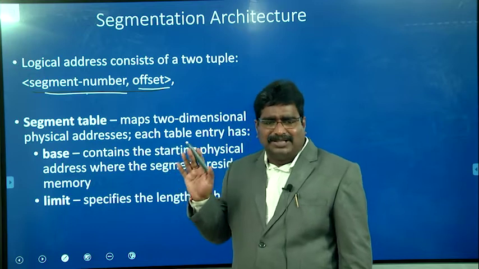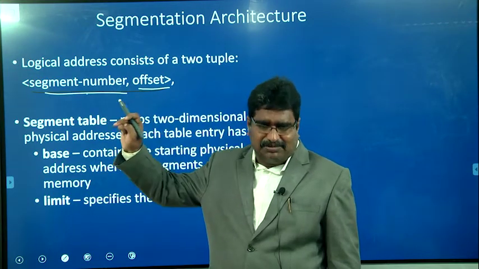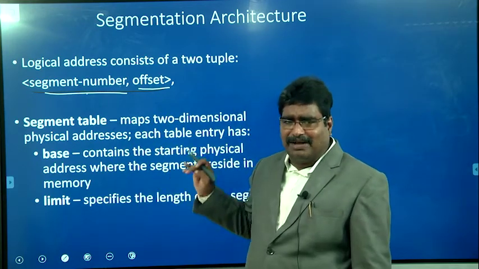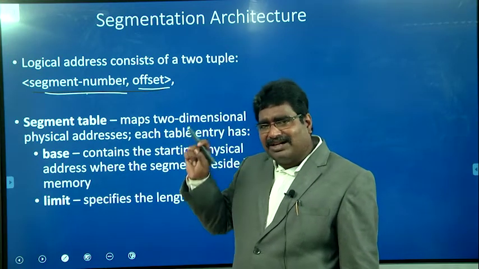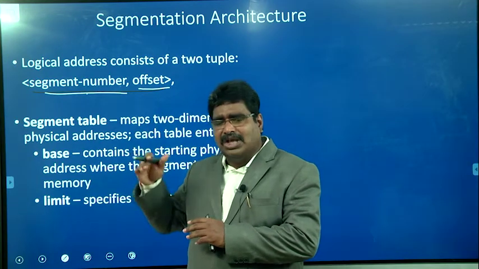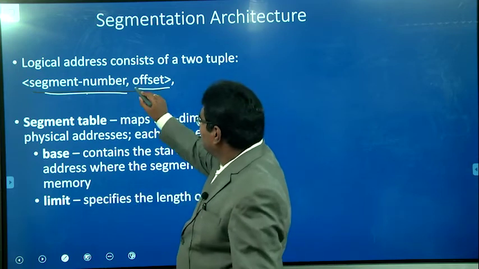The segment number says whether the instruction or data belongs to segment 1, 2, 3, or 4. In addition, the offset value is the difference from the particular segment's starting address.